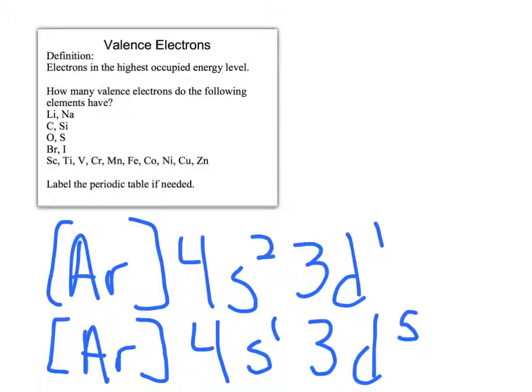So which ones are the actual valence electrons? Valence means highest occupied energy level, and the 4 is actually my highest energy level. When we wrote out the configurations, we wrote our 4s first and our 3d second because we followed the periodic table, and that was more useful to us.